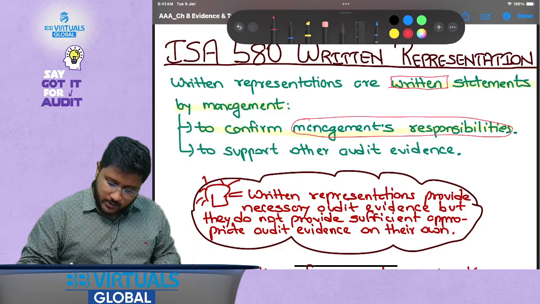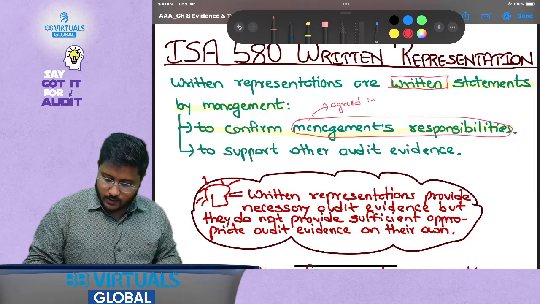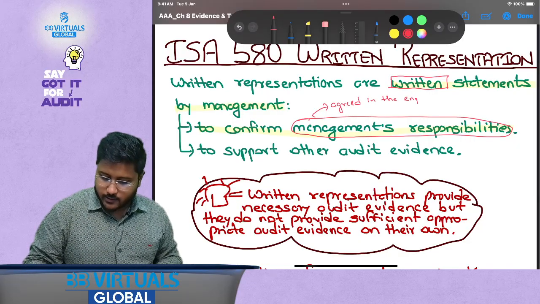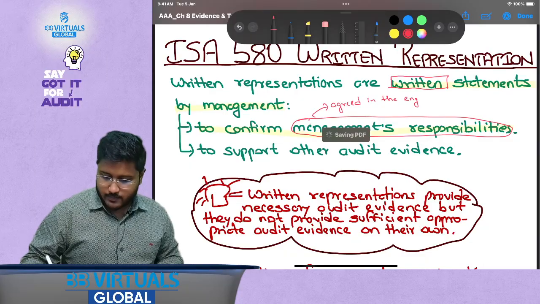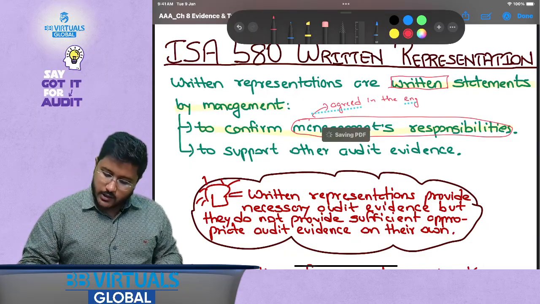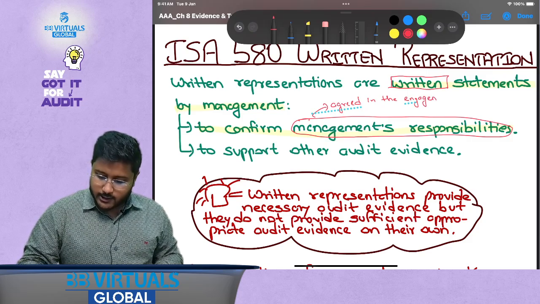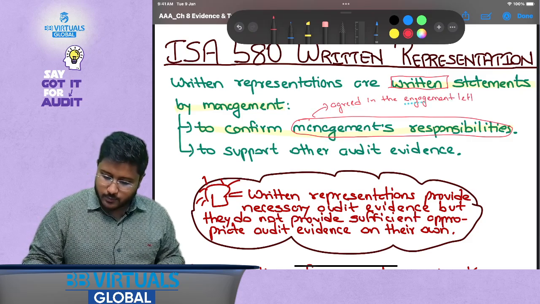These are management responsibilities agreed in the engagement letter. Remember the engagement letter, I said 210, agree the terms of audit engagement. I hope this is clear.